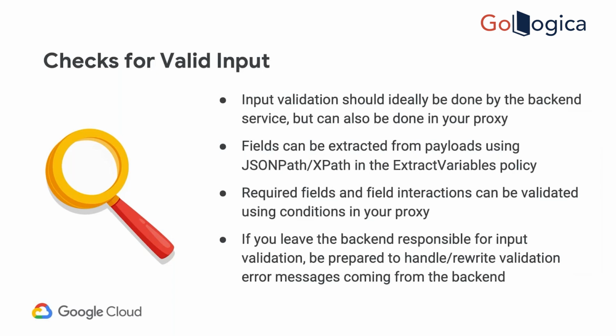Sometimes if the backend is doing the validation, then the backend might provide you an error response. Now you have to make sure that whatever is coming from the backend, you are filtering. You have to check the backend error structure. Whatever error structure is sent from the backend is either the same as your structure, or else you might have to parse the backend response, rewrite the error payload as per your standard, and forward it to the client. So you should be able to handle the backend error scenarios and rewrite them whenever needed.